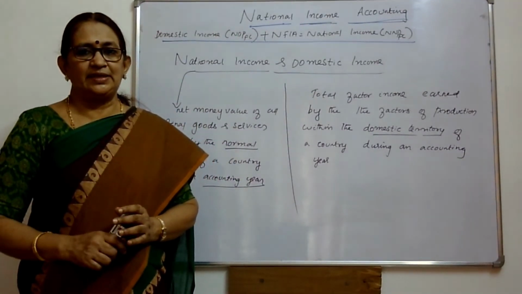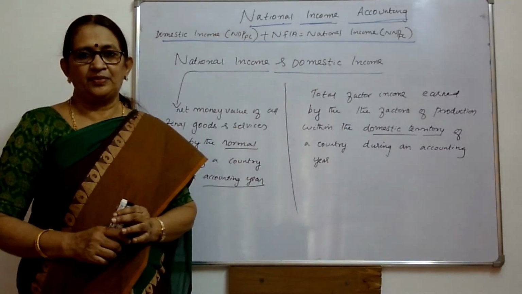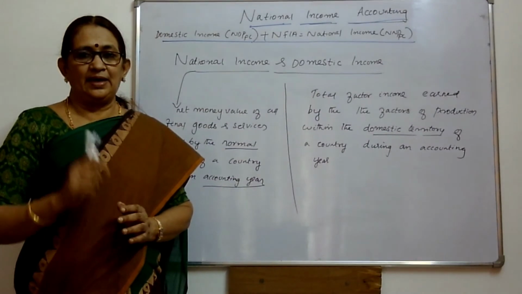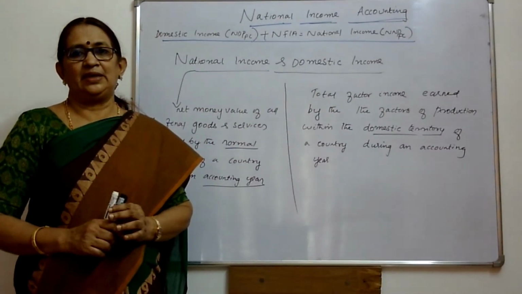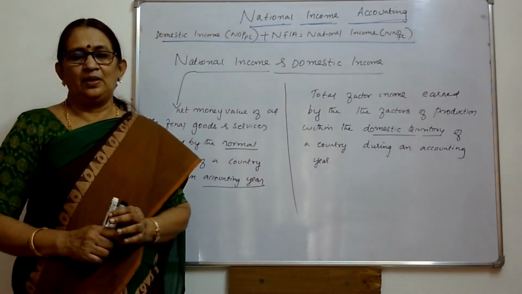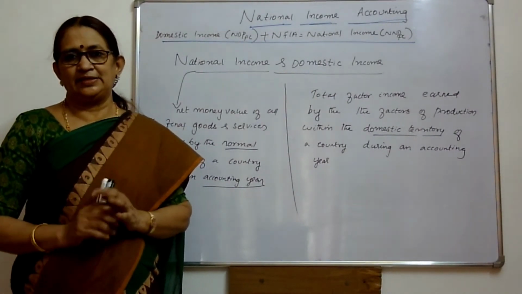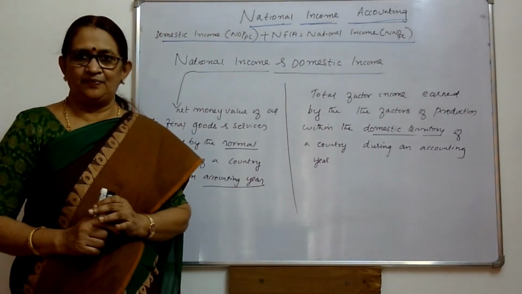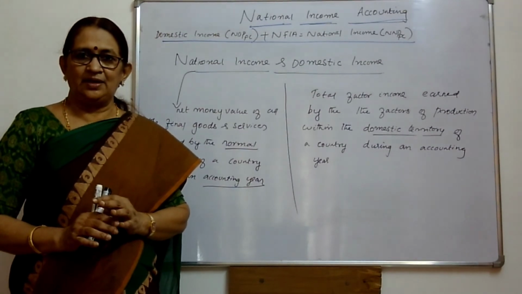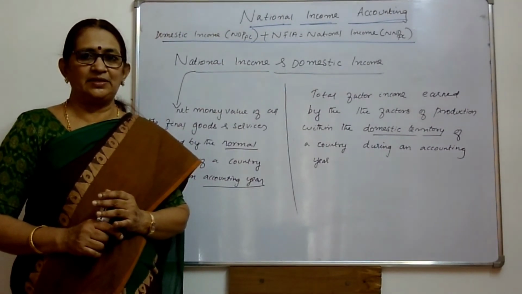Domestic territory is not the geographical territory. Domestic territory is one where a country's government has administrative jurisdiction. So India's economic territory is the geographical territory of India, plus wherever the Indian government has direct administrative jurisdiction.